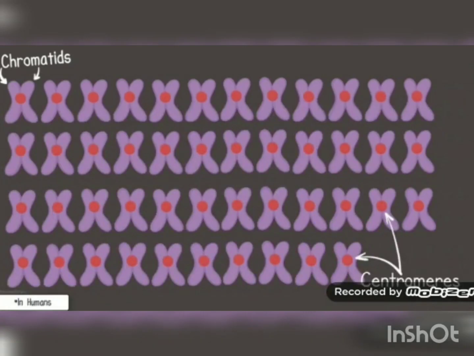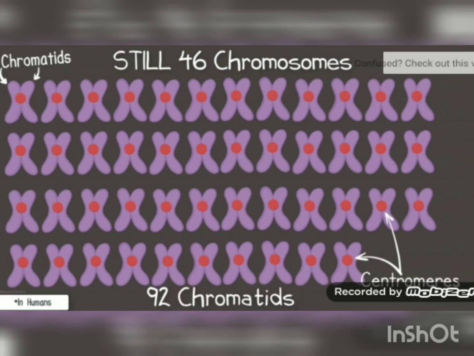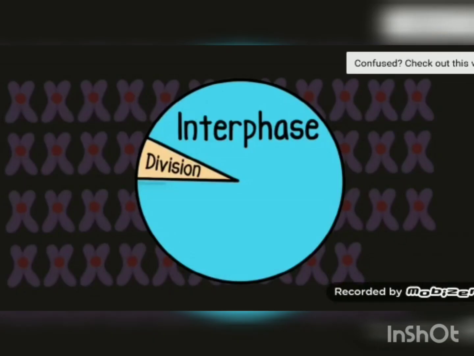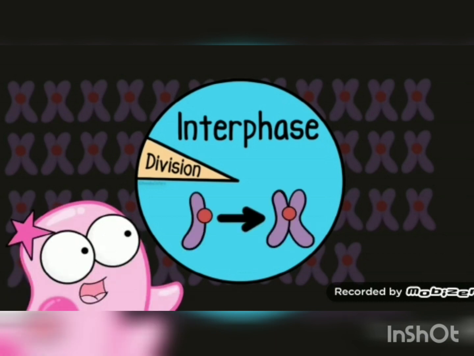When you duplicate 46 chromosomes, you still say there are 46 chromosomes, as the newly duplicated portion is still attached at the centromere region. But there are actually 92 chromatids. Interphase isn't part of mitosis or meiosis, but it's a really important phase because it duplicates chromosomes before we get started.